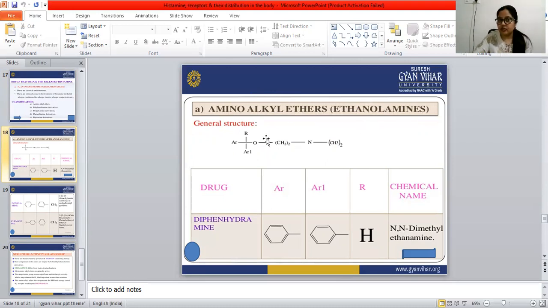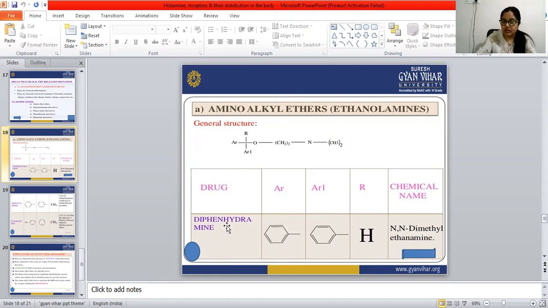So we already know the required structure of the antihistamine. Here AR is a phenyl group, an aryl group. Then there is a carbon group, oxygen or nitrogen group, ethyl group, and amino group. So this is the structural requirement of the antihistamines. For amino alkyl ethers, the drug name is given here, AR is the aryl group, AR1 is here, R stands for H, and the chemical name is here.